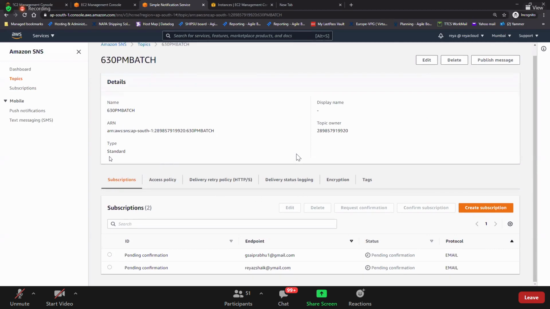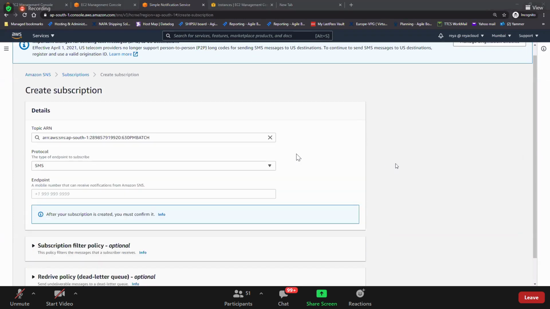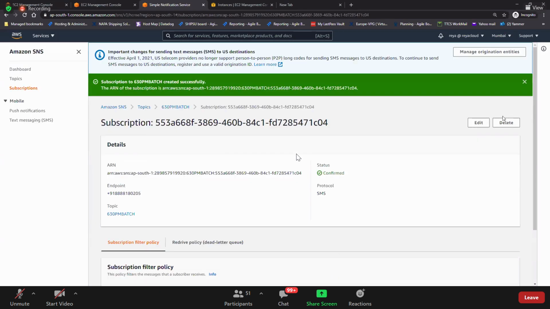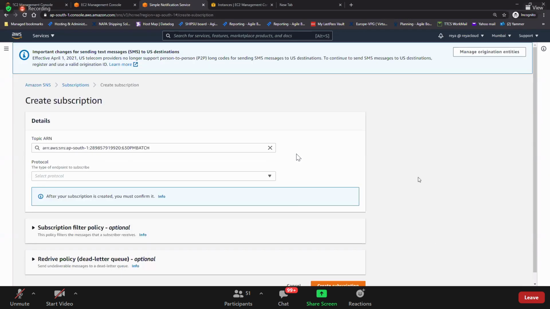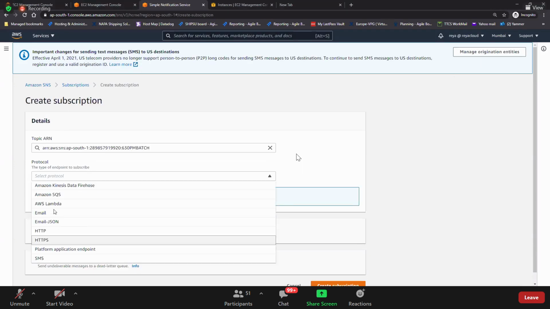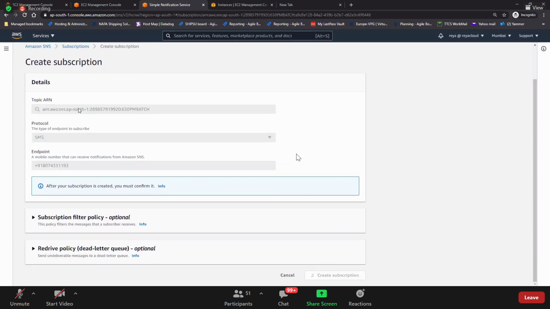And then I'll create one more, but this time I can go with the SMS. Can anyone give the phone number? Gaurav, I got Gaurav's. And hold on. I think it's +91. Let's see whether it creates the subscription. And I'll create another subscription with Srikant's number, SMS +91. Create subscription. Okay.